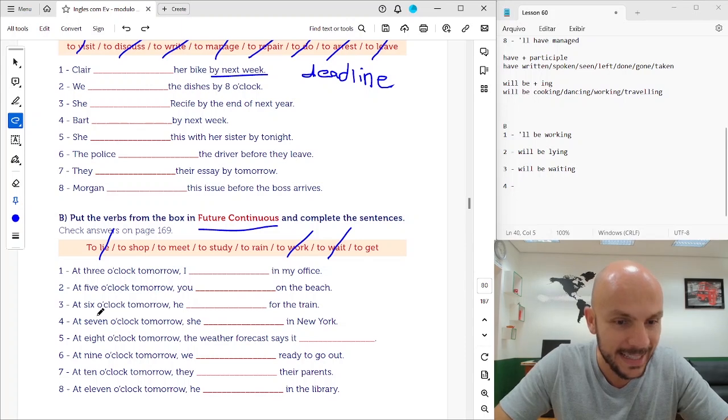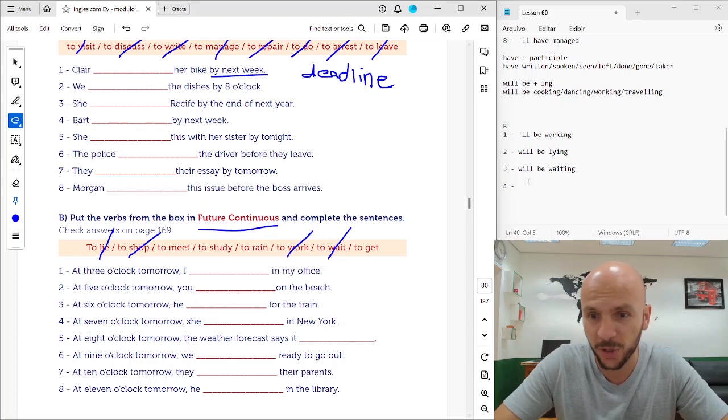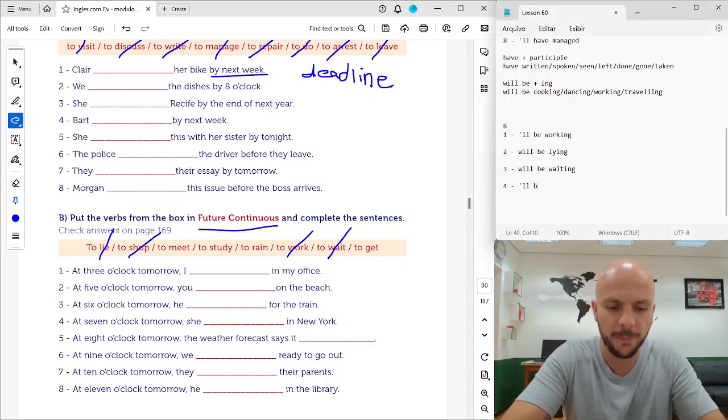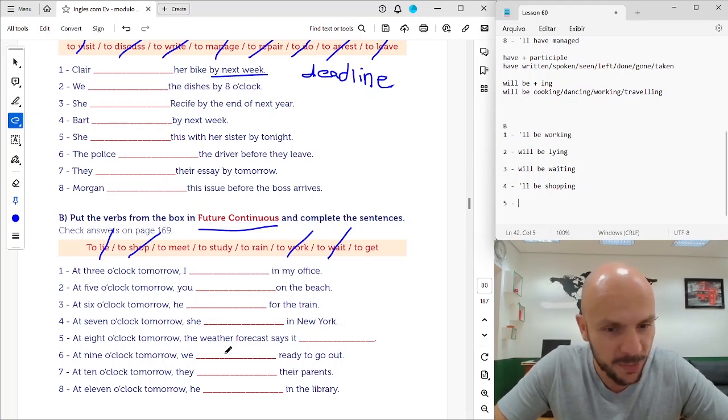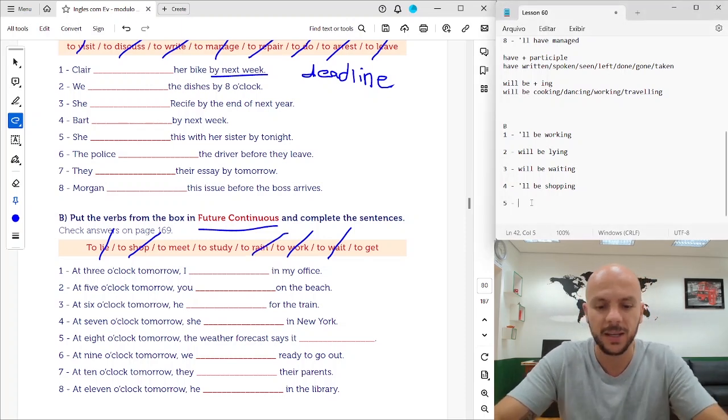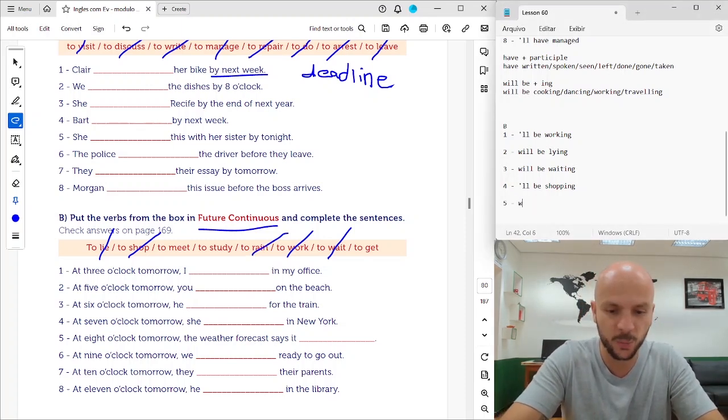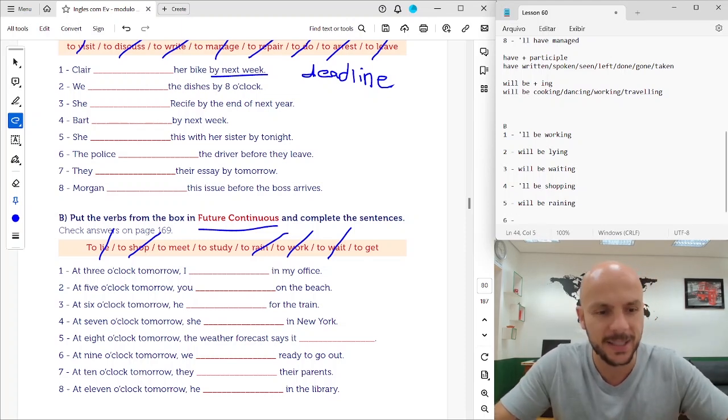4. At 7 o'clock tomorrow, she'll be shopping in New York. She'll be shopping in New York. 5. At 8 o'clock tomorrow, the weather forecast says it will be raining. It'll be or it will be raining. 6.